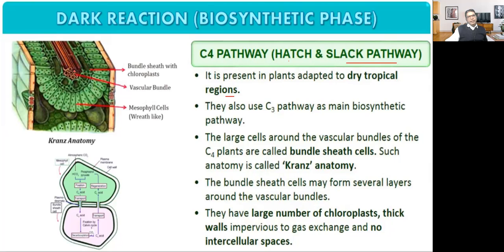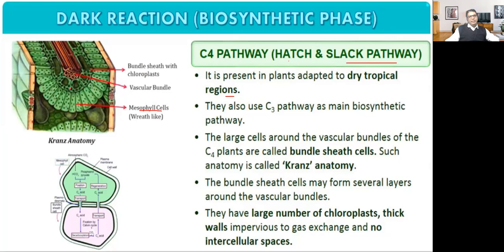If we see the leaf anatomy of the plant here, this is what? Vascular bundle. Vascular bundles are covered by bundle sheath. And here the bundle sheath cells have chloroplasts. So there are the mesophyll cells, and then there are bundle sheath cells.